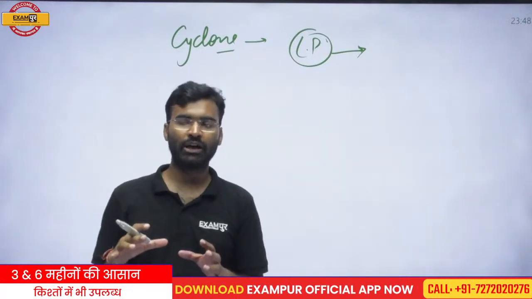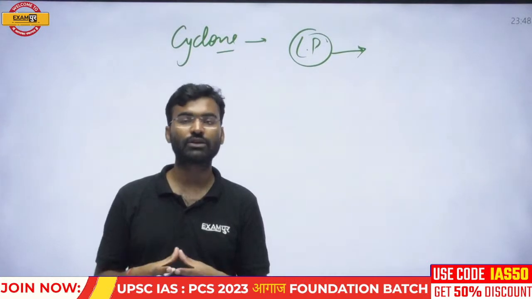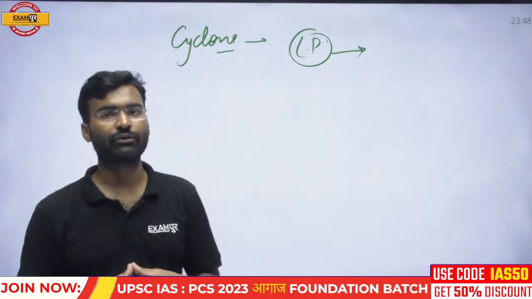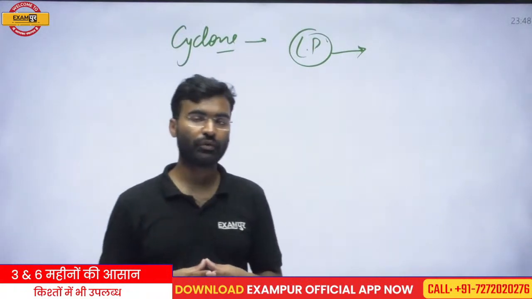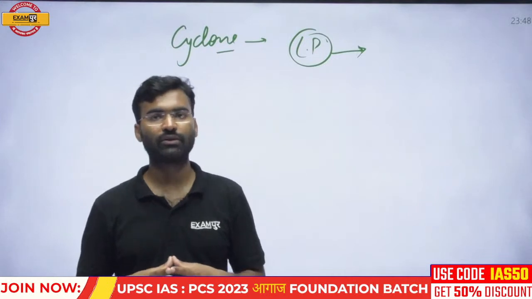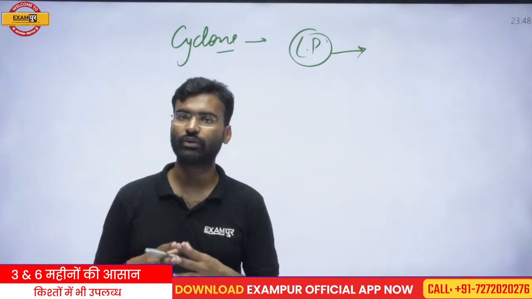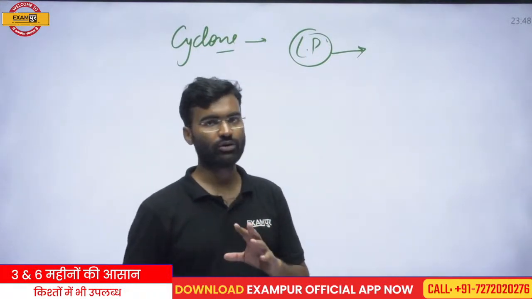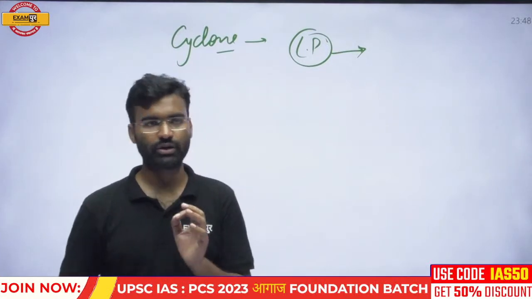There are many phenomena or many factors which collectively work for the formation of a cyclone. If all factors do not apply collectively, then no suitable condition will arise for the formation of any cyclonic condition. So what is a cyclone? In general, you should know a cyclone is a center of low pressure.